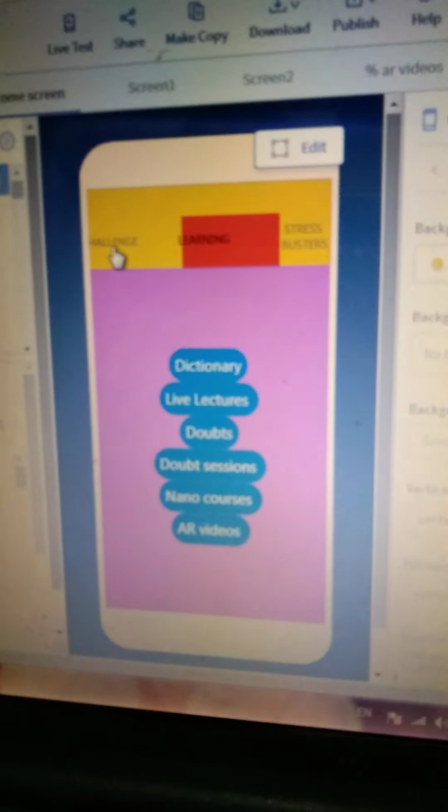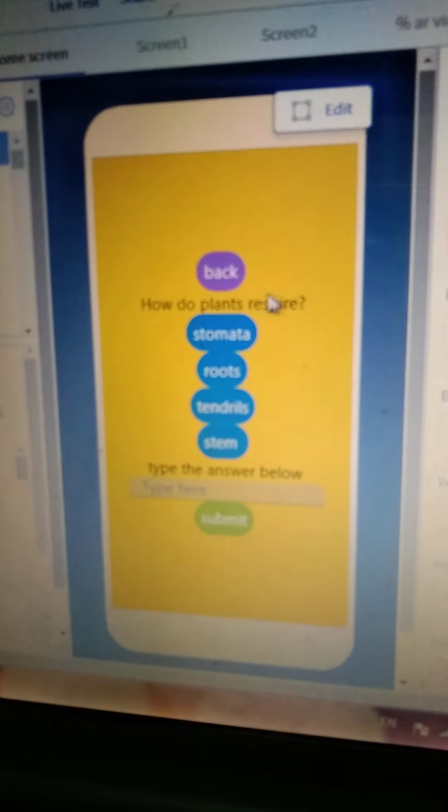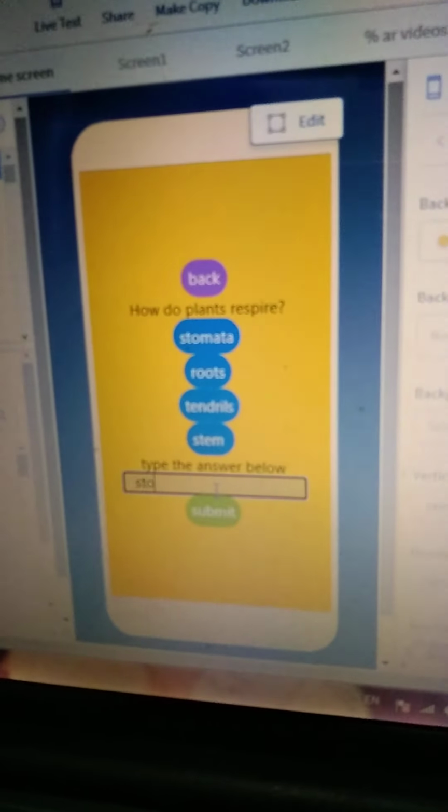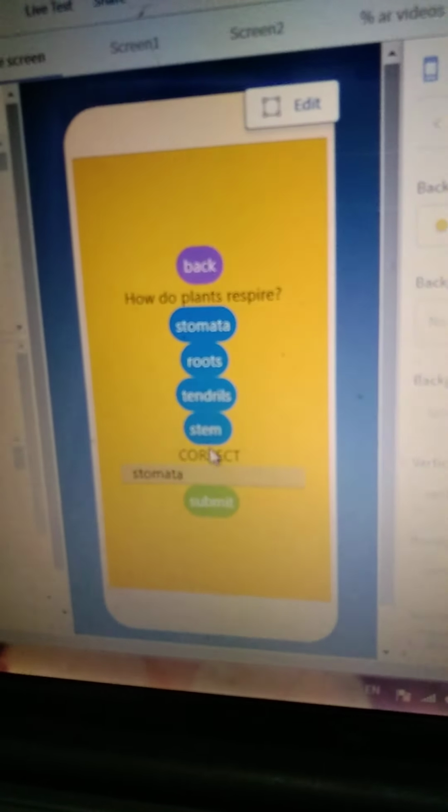Next, the most interesting part for me is challenge. Let me go to quizzes first. I struggled a lot for doing this as it is a functional quiz. If I press attempt now, the question is, how do plants respire? The answer is stomata. So let me type it. Stomata. If I press submit, it shows correct.